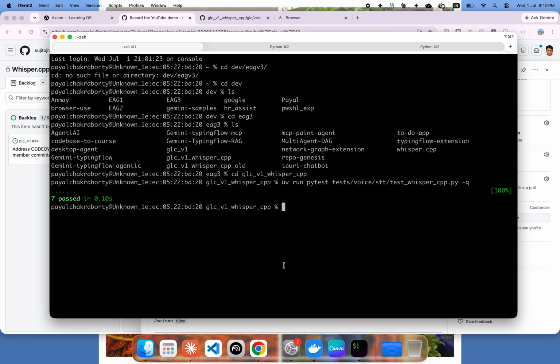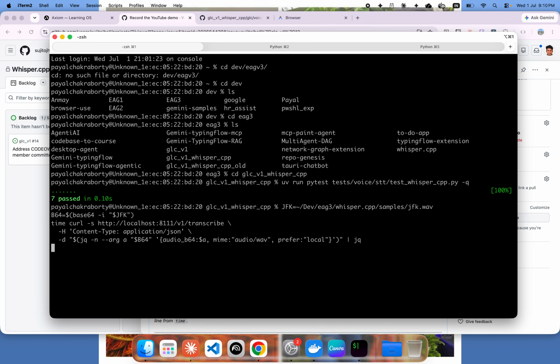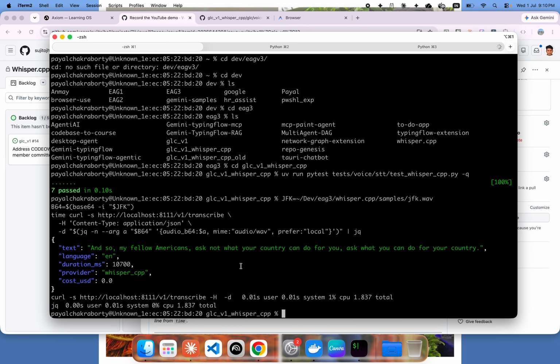I wanted to show that. It runs sub-millisecond, 300 to 400 milliseconds, and that is where it generates the text. This is for 10 seconds of audio. It took less than 1 second in total of CPU, and this is looking through the complete curl command. That being passed looks good.